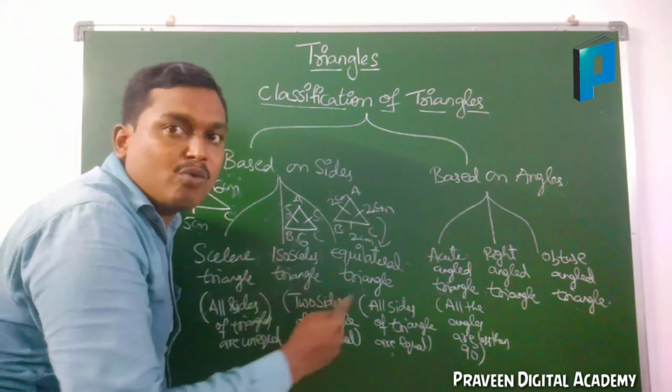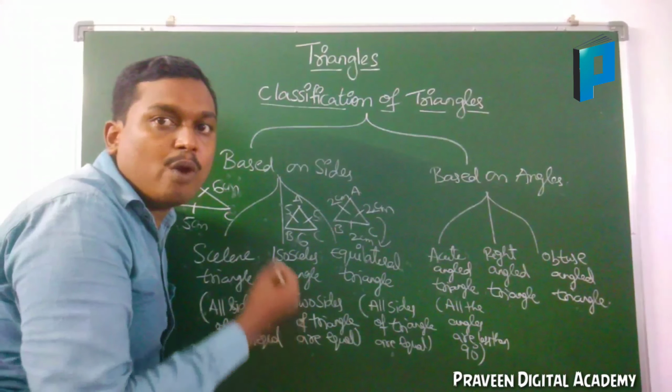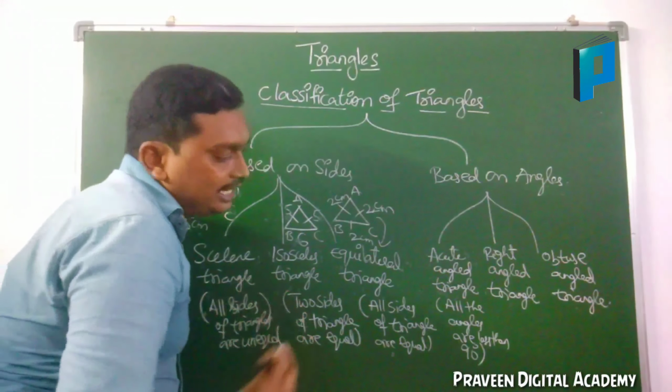How we get 180, I did a proof in the last video. The video link is given in the description. You watch that video so that you can understand why the sum of interior angles of a triangle is 180 degrees.